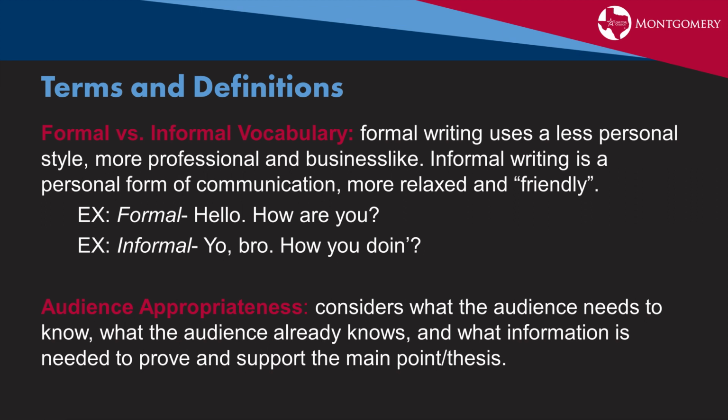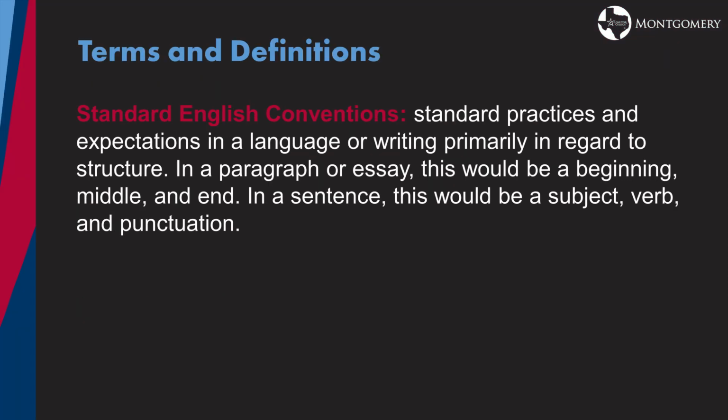Audience appropriateness. This considers what the audience needs to know, what the audience already knows, and what information is needed to prove and support the main point or thesis. Standard English conventions. These are the standard practices and expectations in a language or writing, primarily in regard to structure. In a paragraph or essay, this would be making sure that you have a beginning, a middle, and an end. In a sentence, this would be a subject, verb, and punctuation.